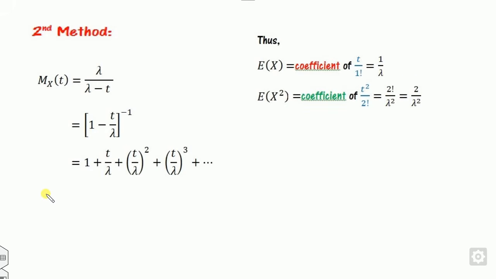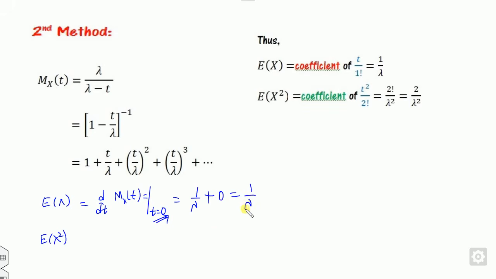Otherwise, you can also find the Ex. This is the third method you can say. Instead of the coefficient, you can take the derivative one time of this MGF, Mx(t), at t equal to 0. Once you calculate this and substitute the value t equals 0, it becomes 1 by lambda.